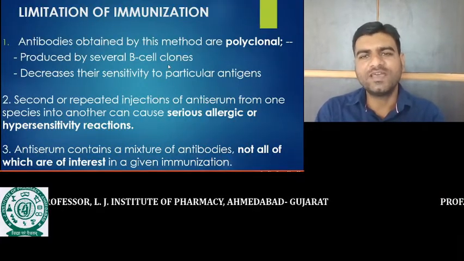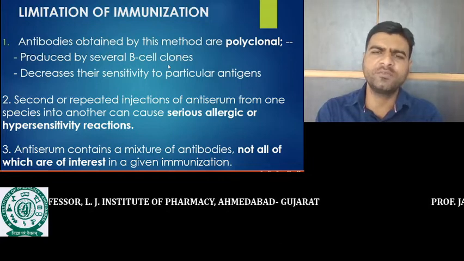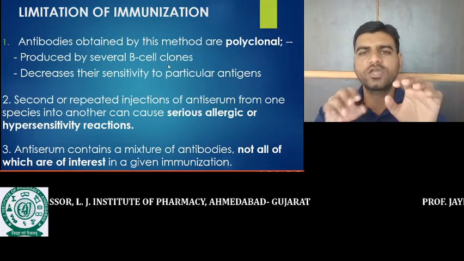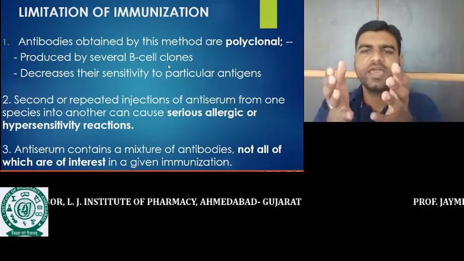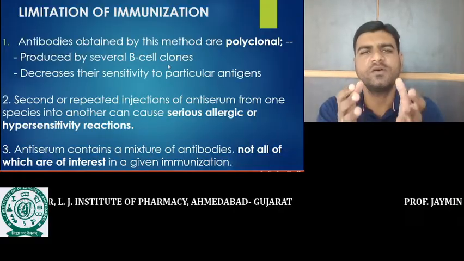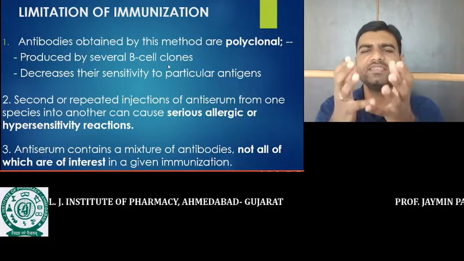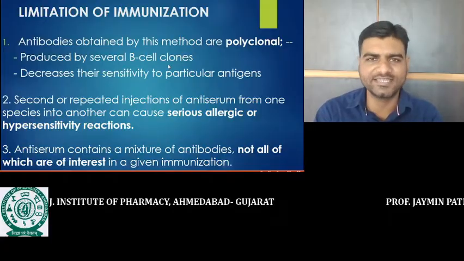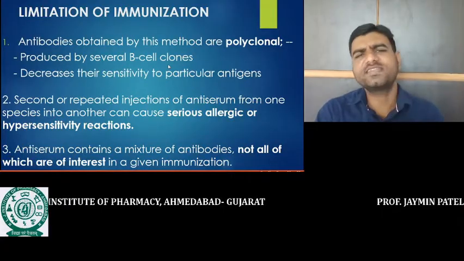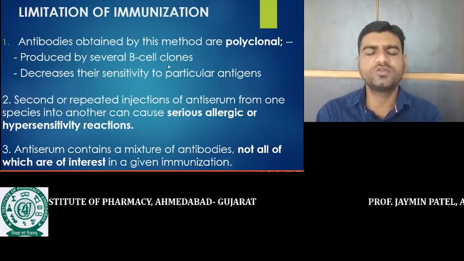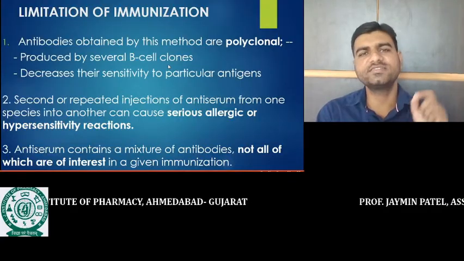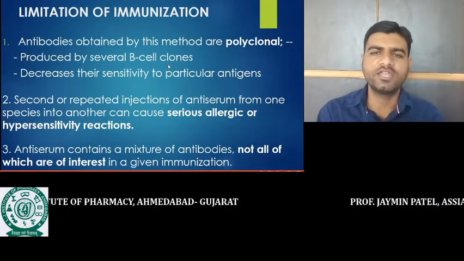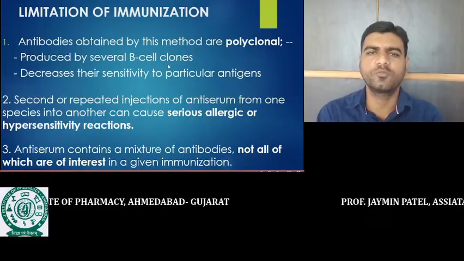When sufficient antibody is produced in the animal, we collect the blood, remove the RBCs, and collect the serum. This serum, which is rich in antibody, is called anti-sera. This anti-sera is used as a preparation to treat the disease. It is injected into the human volunteer whose immune system is compromised.